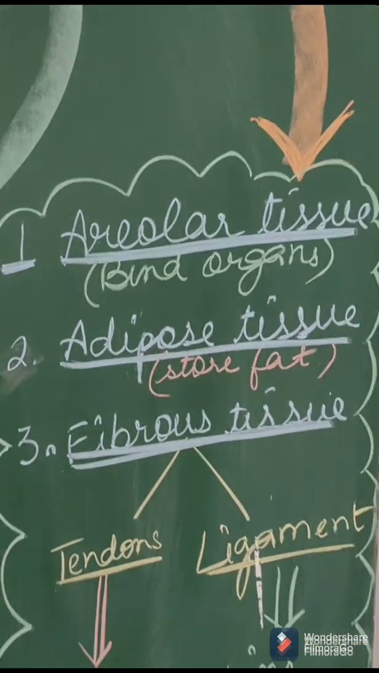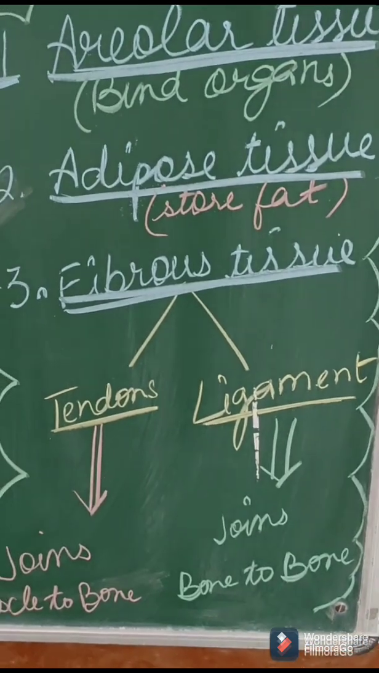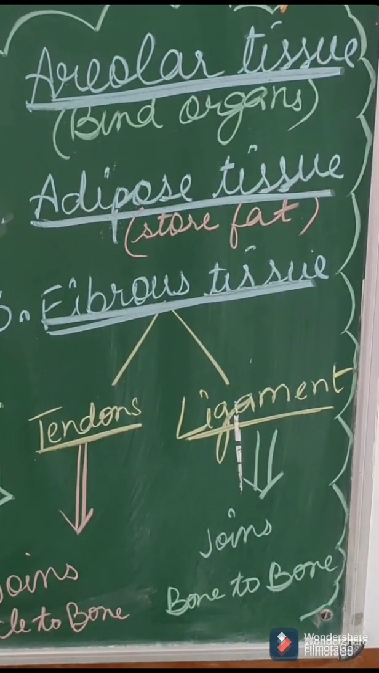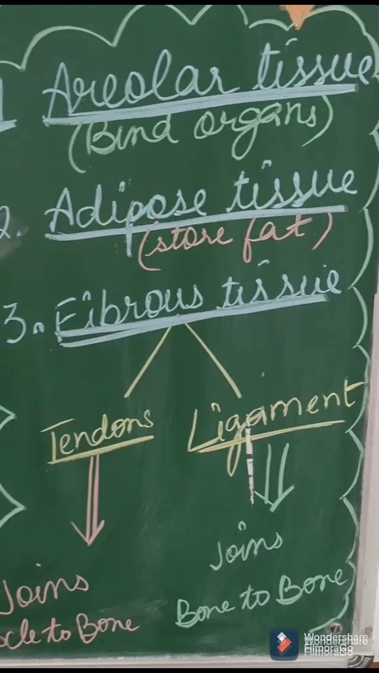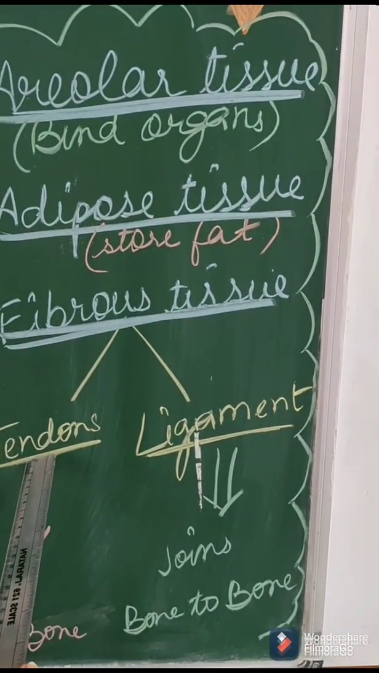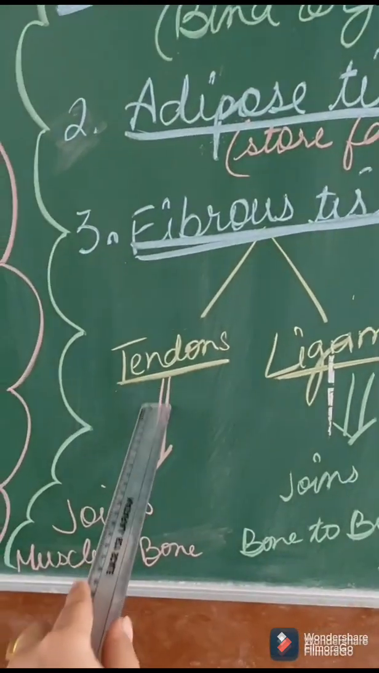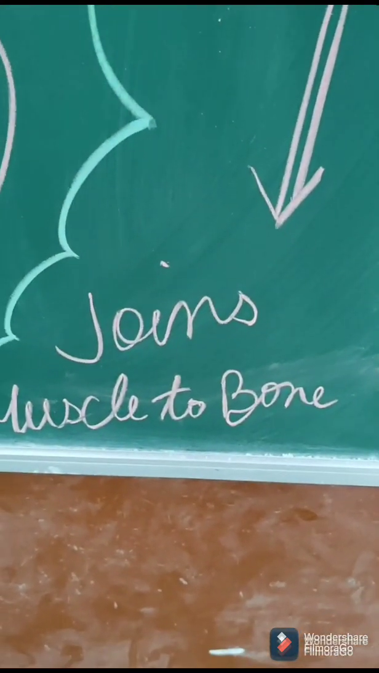Next we have fibrous connective tissue. Fibrous connective tissue is made up of fibers. Those fibers are collagen fiber and elastin fiber. Fibrous tissue has 2 types, tendons and ligaments. Tendons are made up of collagen fiber. Their function is to join muscle to the bone.